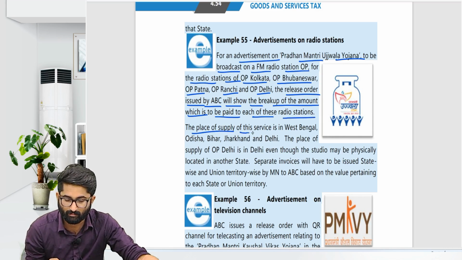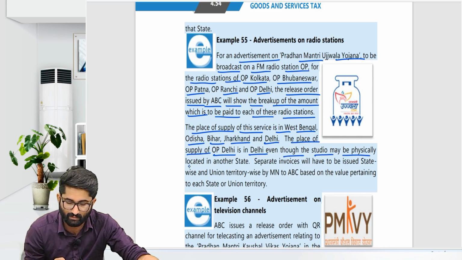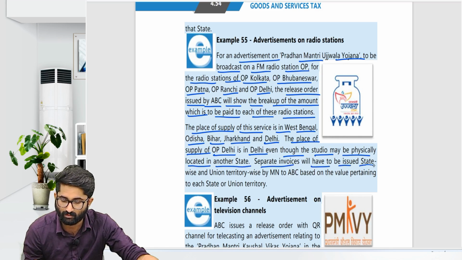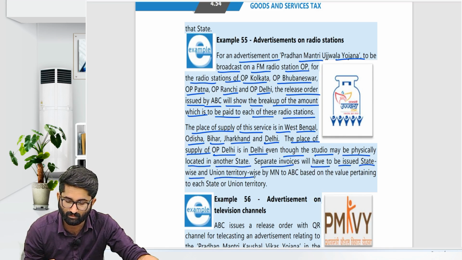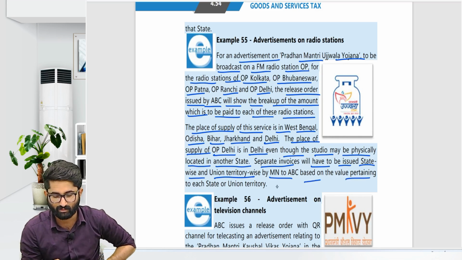So the place of supply of these services is in West Bengal, Odisha, Bihar, Jharkhand and Delhi. The place of supply of OP Delhi is in Delhi. Even though the studio may be physically located in another state, a separate invoice will have to be issued state-wise and union territory-wise by MN to ABC based on the value pertaining to each state.